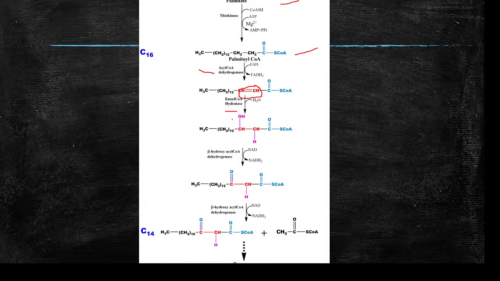You add a hydroxyl group at the beta carbon atom and the hydrogen at the alpha carbon atom. Then again dehydrogenation. This time both the hydrogens are removed from the beta carbon atom. So this hydrogen and this hydrogen are removed. A carbonyl carbon, a keto group, is formed over here.